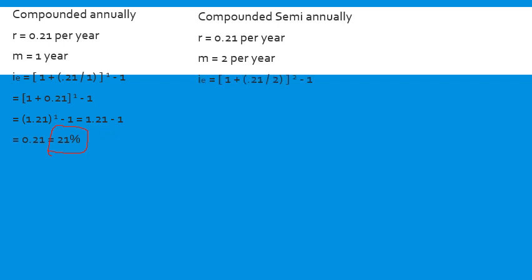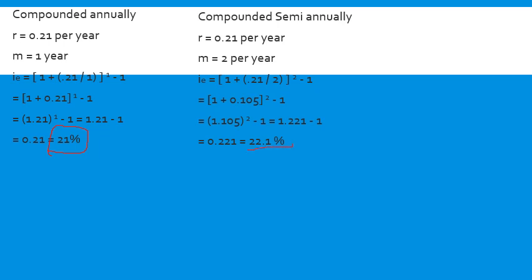When I substitute that in the formula, 1 plus R by M, whole raised to M, minus 1, with M equal to 2, I get 1 plus 0.105, whole raised to 2, minus 1, and when I simplify, I get the answer as 0.221, or 22.1%.